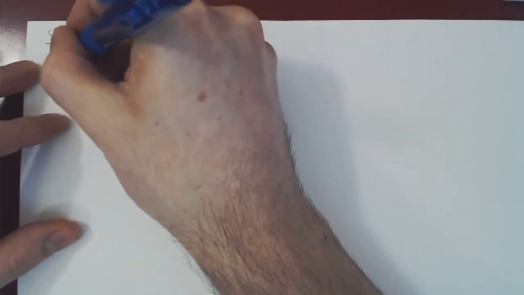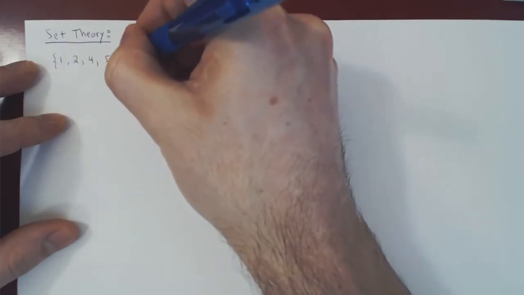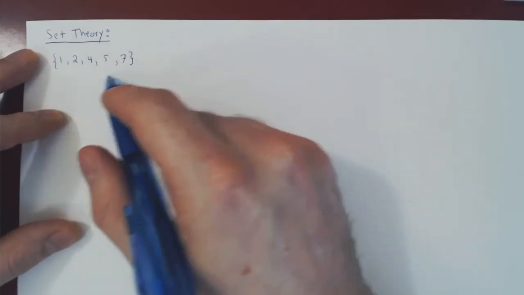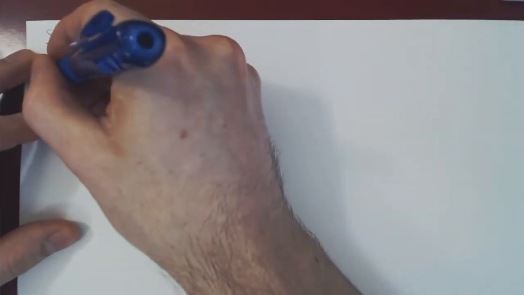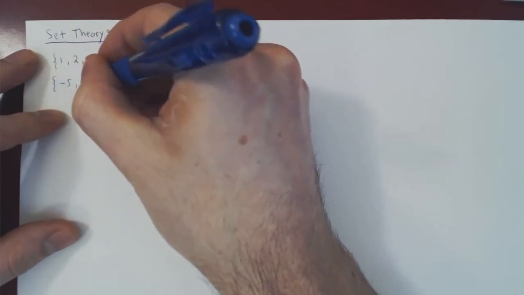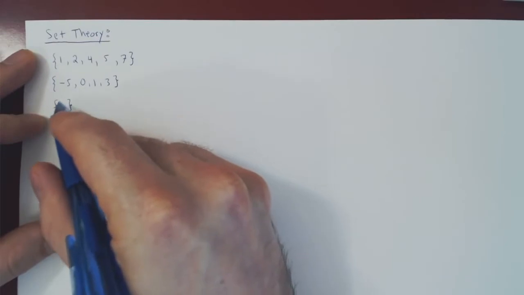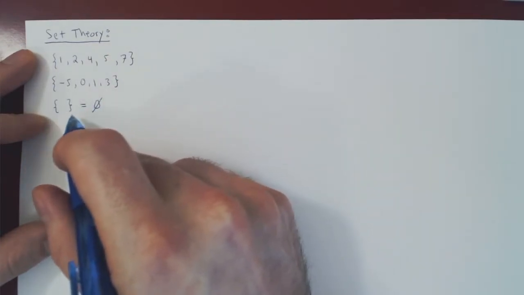So we could have the set 1, 2, 4, 5, and 7, and we use curly brackets to denote the idea of a set, a collection of objects. So this set would contain the numbers 1, 2, 4, 5, 7. We could have a set that contains negative numbers, so negative 5, 0, 1, 3, and so forth. We could have the so-called empty set, the set with no elements, and we can denote this also with a 0 and a slash across it. This means the empty set, again the set with no element.